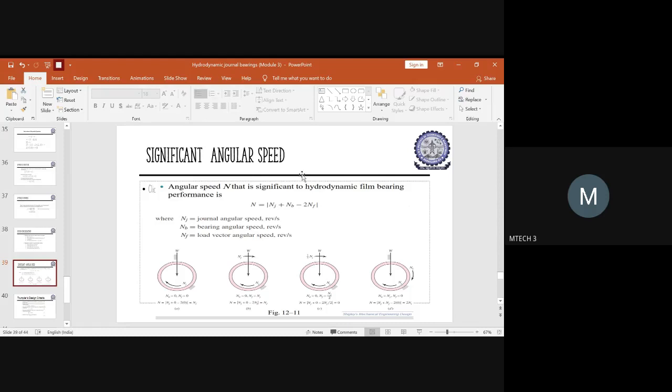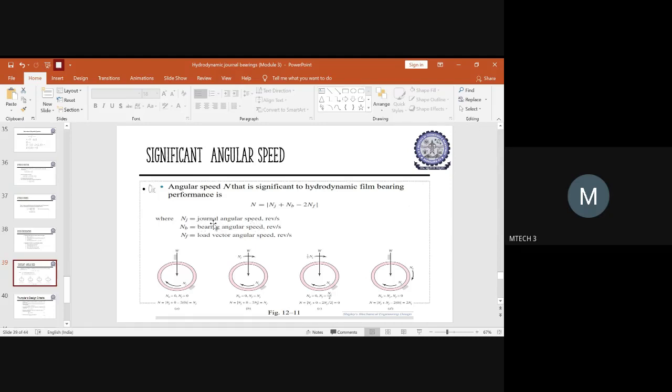It depends upon the hydrodynamic film bearing performance. If you want to know the angular speed N, it will be obtained by this equation: N equals N suffix j plus N suffix b minus 2 times N suffix f. What are these values? N suffix j will give you the journal angular speed.